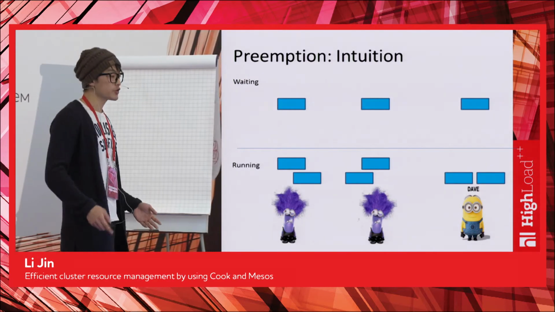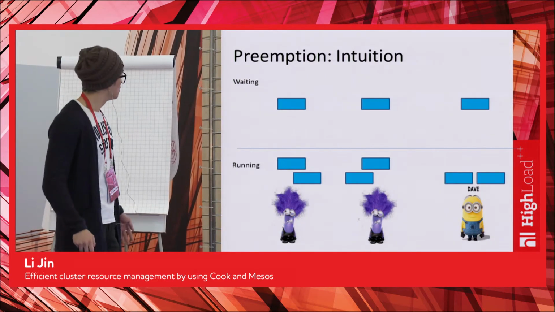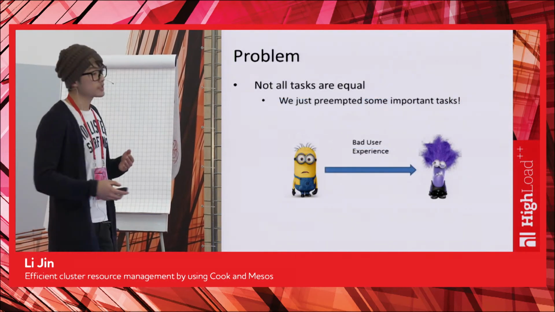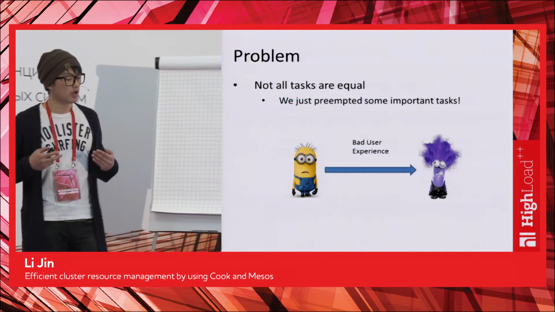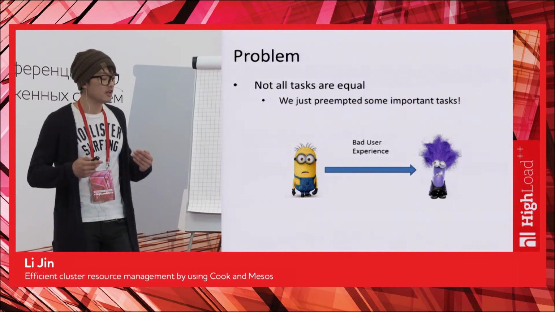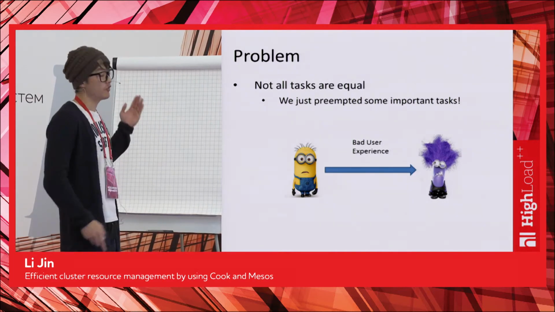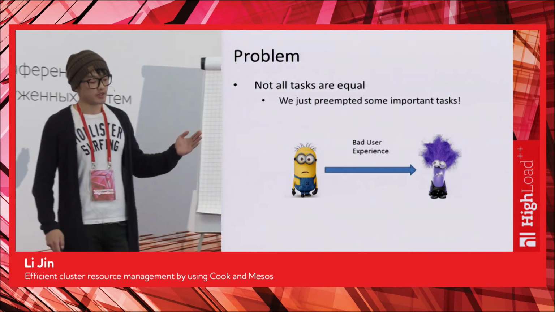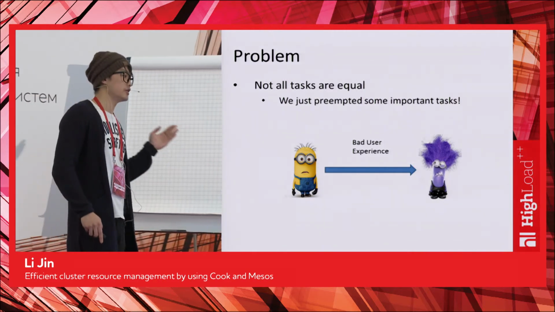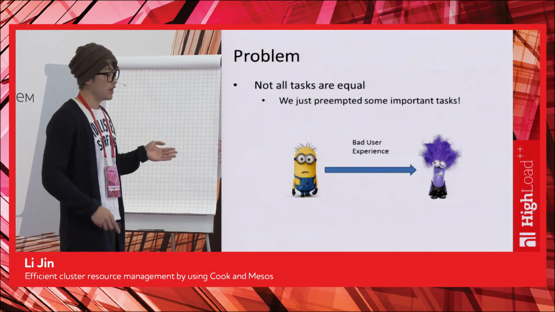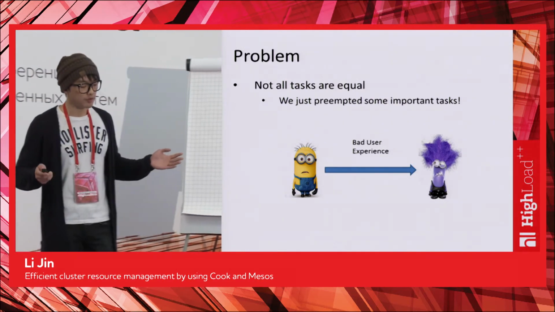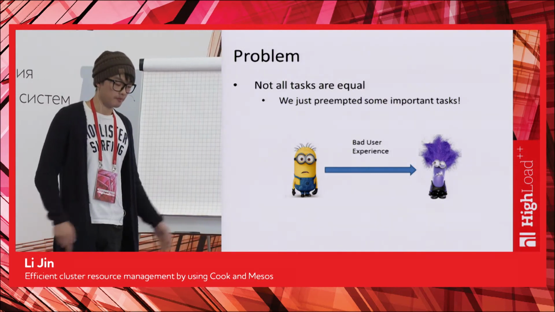However, our users are not happy about this at all. What's the reason? The reason is we have ignored a simple fact that not all tasks are equal. We might have just preempted some very important task. This leads to terrible user experience, and this is what we are trying to prevent in the first place. So we have to do something better.